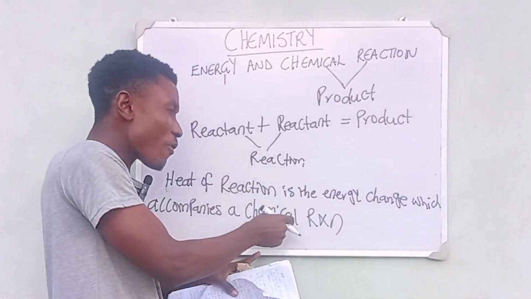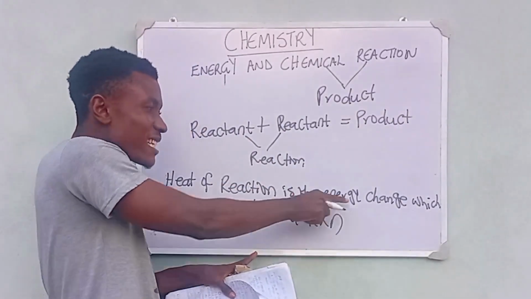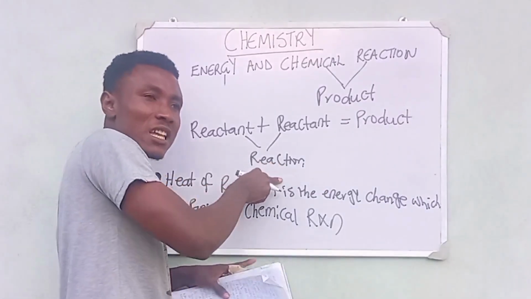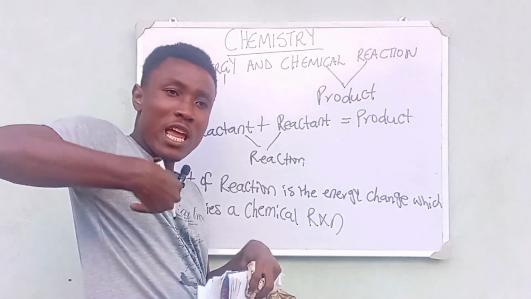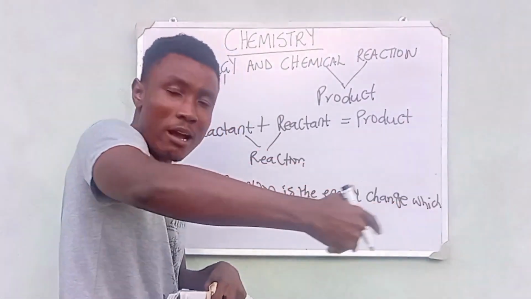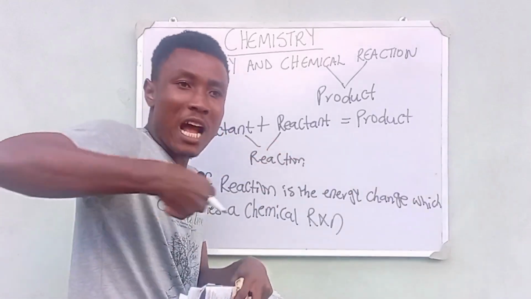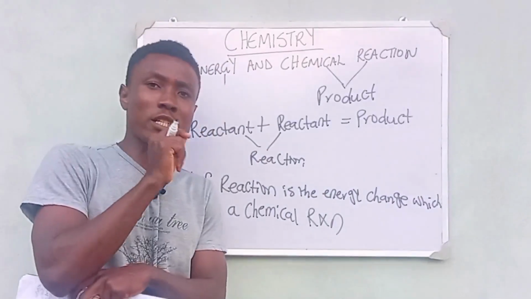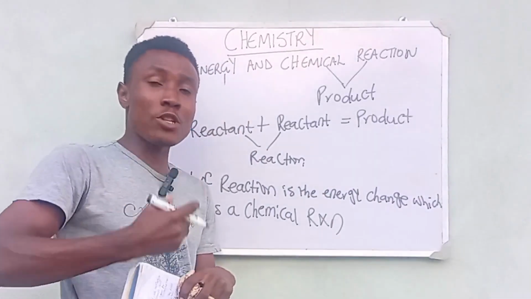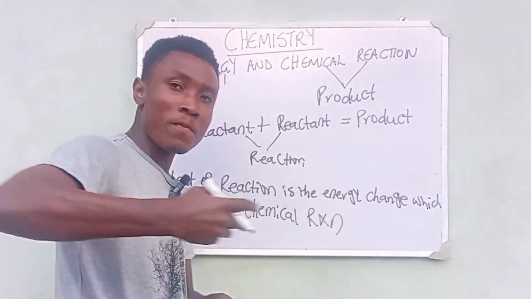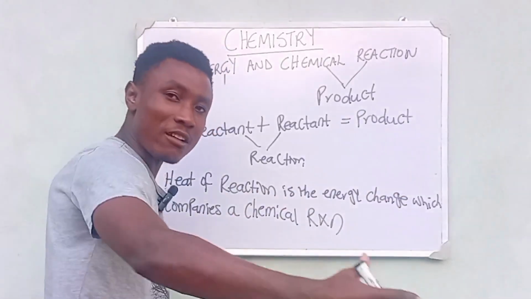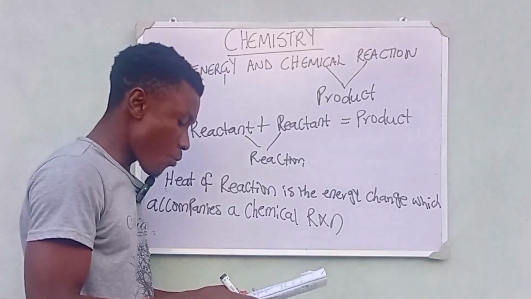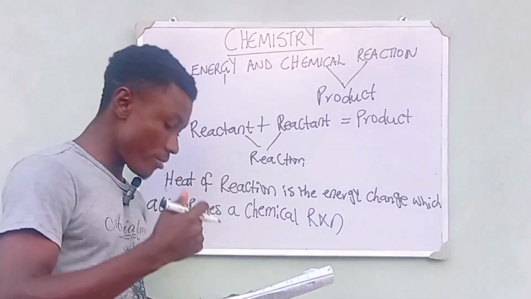Now the heat of reaction is this energy change which accompanies this reaction. So for any reaction that is taking place, heat must always be given out, right? So heat is evolved. And when heat is given out, as I said when I was talking about rate of chemical reaction, such a reaction is known as an exothermic reaction, because exo means external, it is giving out heat. So the heat of reaction is the energy change which accompanies a chemical reaction, right?